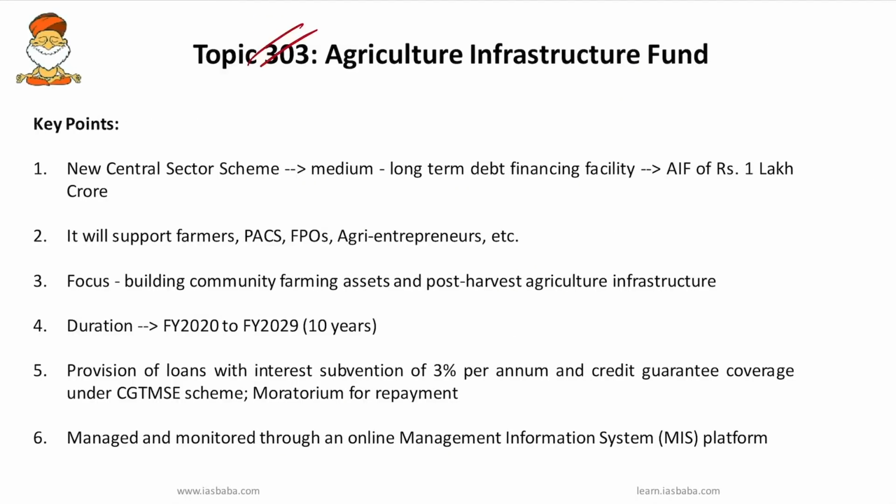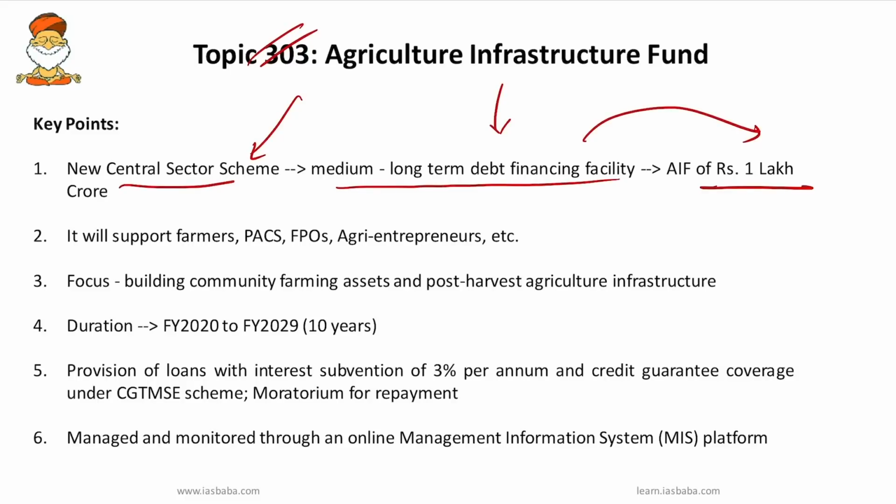So next important topic is Agriculture Infrastructure Fund. So PM has launched a new central scheme of financing facility under the Agriculture Infrastructure Fund of rupees 1 lakh crore. Okay, so you have to remember, it's a new central sector scheme, a medium and long term debt financing facility, of rupees 1 lakh crore for investment in viable projects for post harvesting management, infrastructure and community farming assets through interest subvention and credit guarantee.